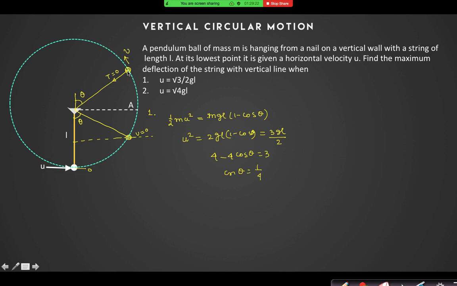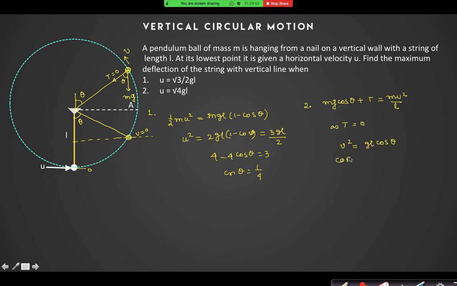So if this is mg, then mg cos theta plus T is equal to mv squared by L. As T equal to 0, v squared equal to gl cos theta.